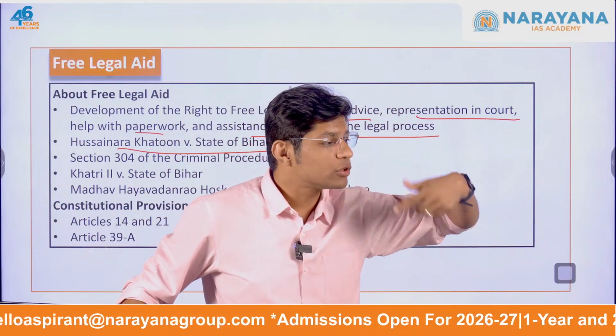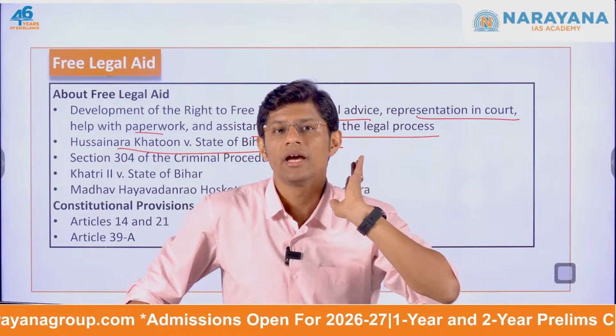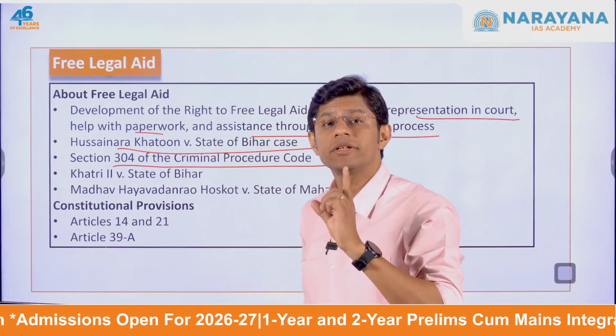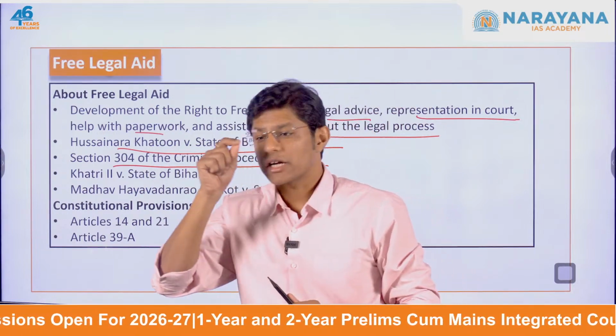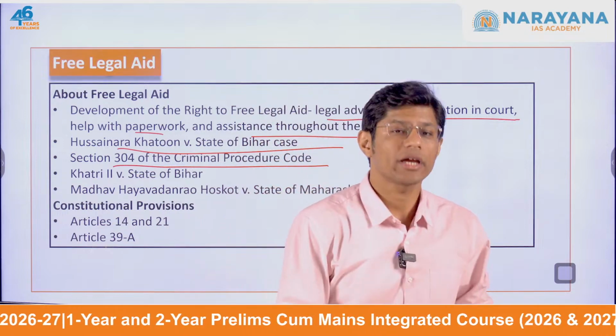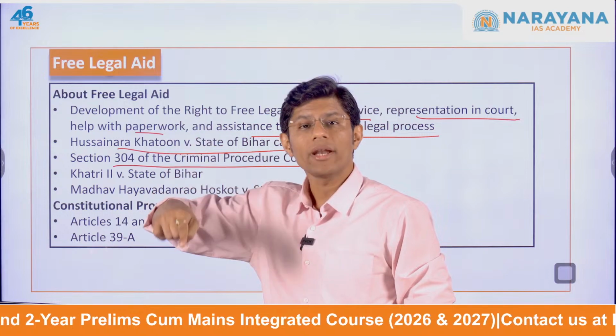It reinforced the duty of the state to provide free legal aid. Then, according to section 304 of the Criminal Procedure Code, if a person accused in a crime cannot afford a lawyer, then the court must assign one.